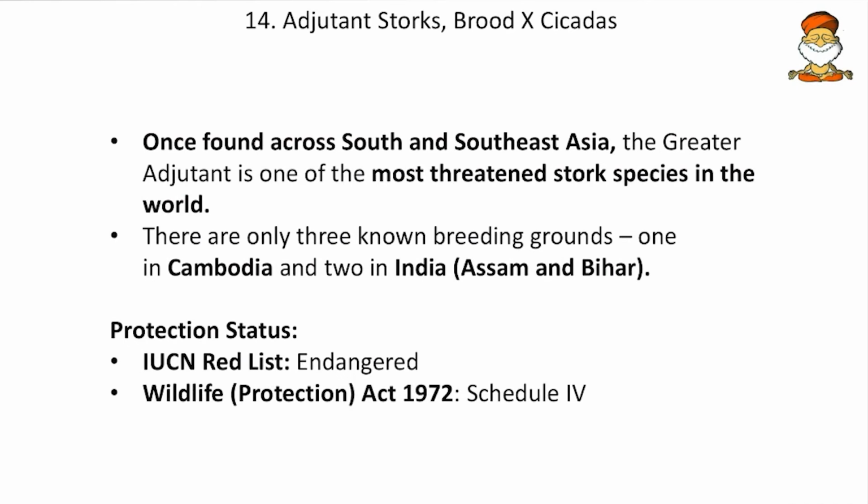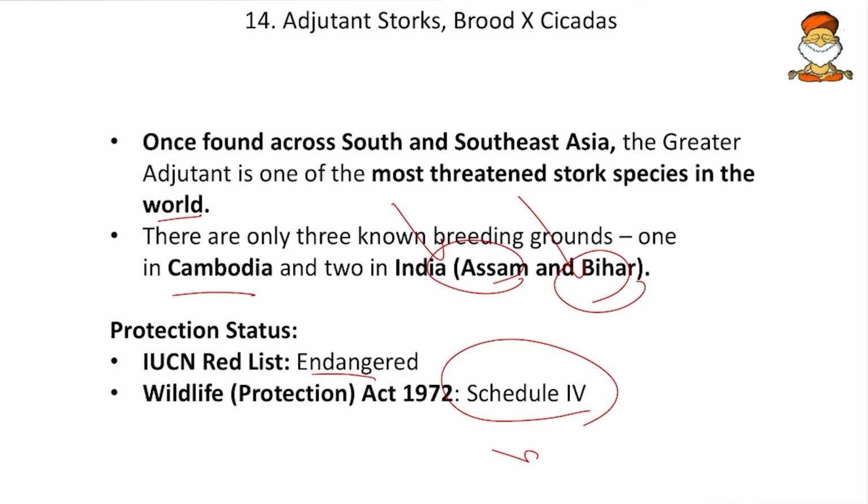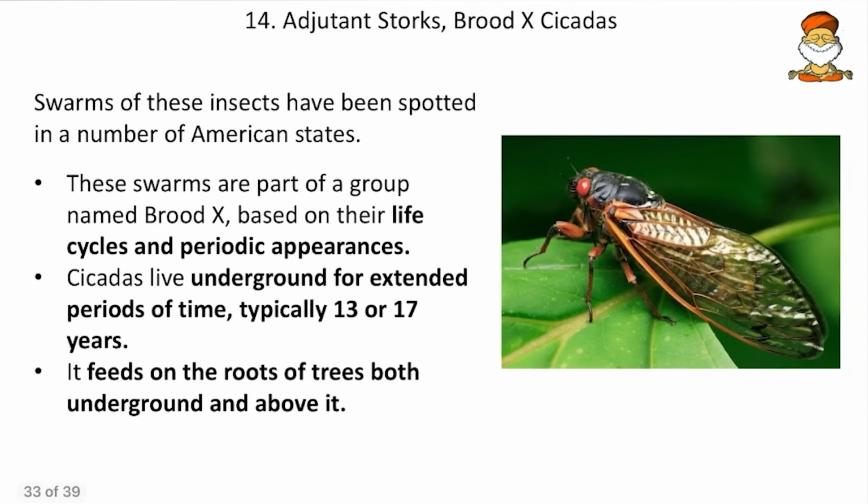Once found across South and Southeast Asia, the greater adjutant is one of the most threatened stork species in the world, and there are only 3 known breeding grounds. One is in Cambodia and 2 are in India, that is Assam and Bihar. So mark Assam and Bihar as important ones. Then the IUCN status is endangered, and the wildlife protection status is Schedule 4. So these are some of the facts for the adjutant stork.